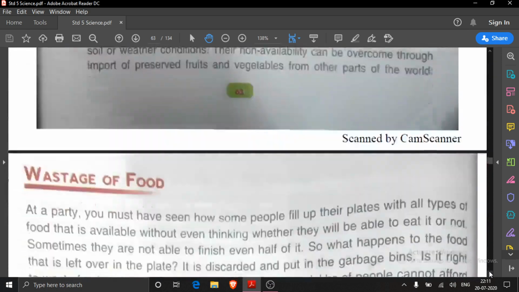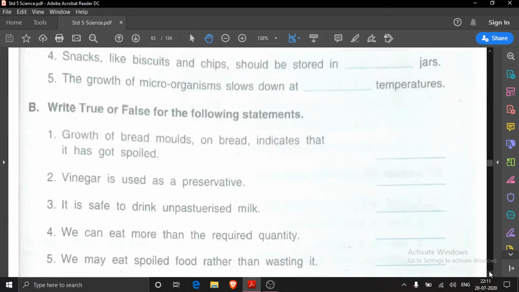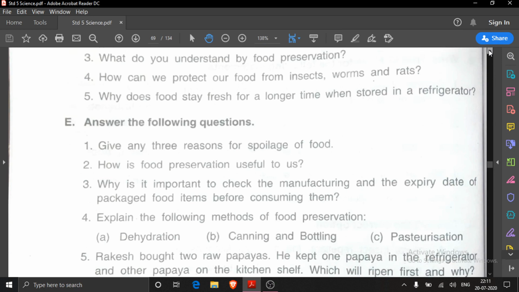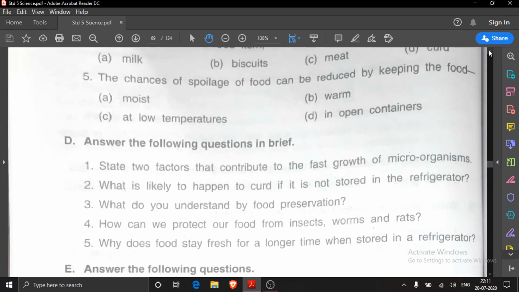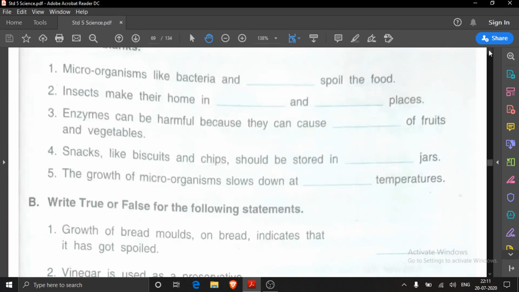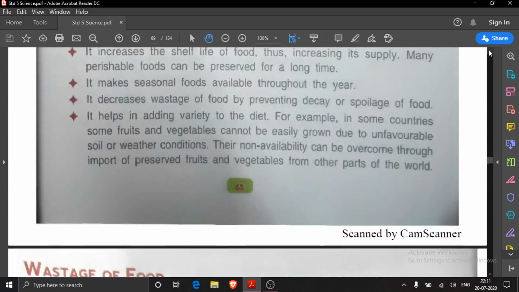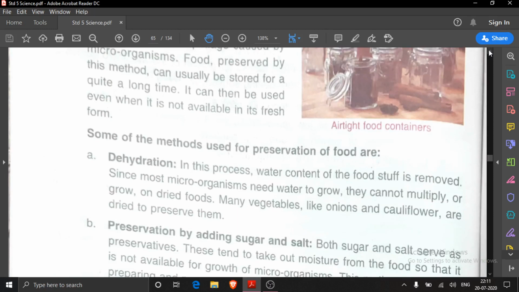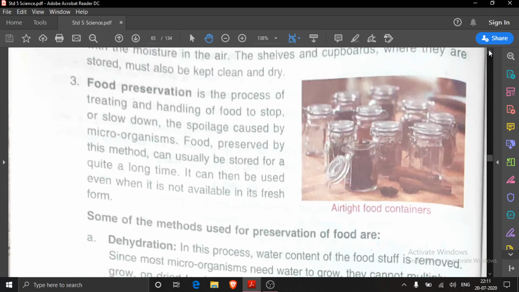The third question is, what do you understand by food preservation? We have already read about food preservation in keywords also. We have read, and there also it was written, it is a process of treating and handling of food items to save it from spoiling.